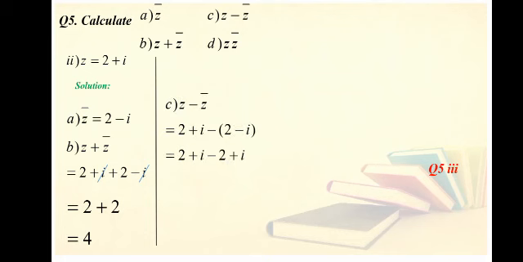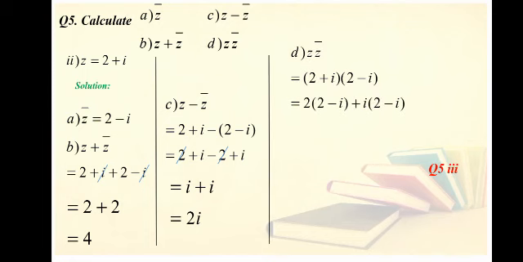C part is Z minus Z bar. Z value is 2 plus iota minus, and Z bar value is 2 minus iota. Because of the minus sign, the signs will be changed. 2 plus iota minus 2 plus iota. 2 and 2 will be cancelled, and plus iota plus iota will make 2 iota.